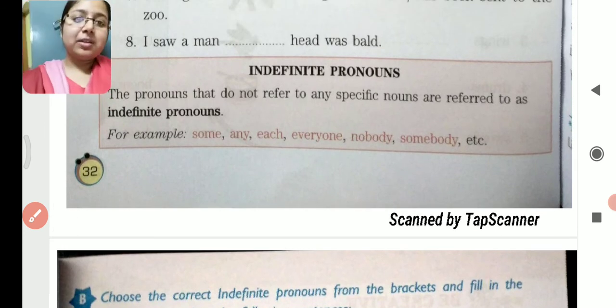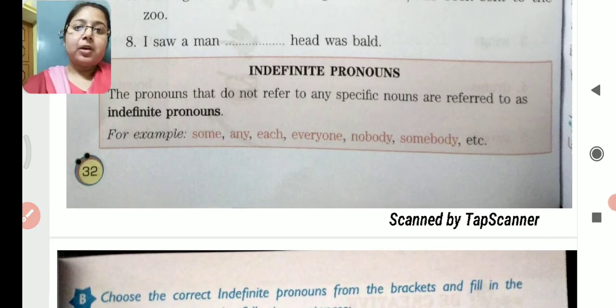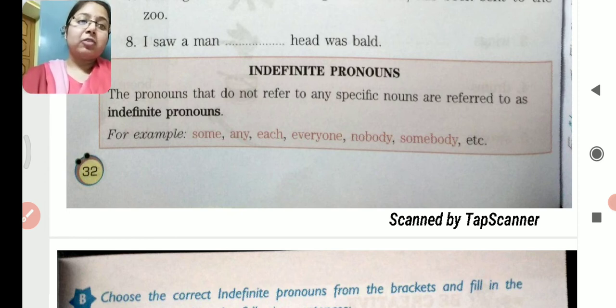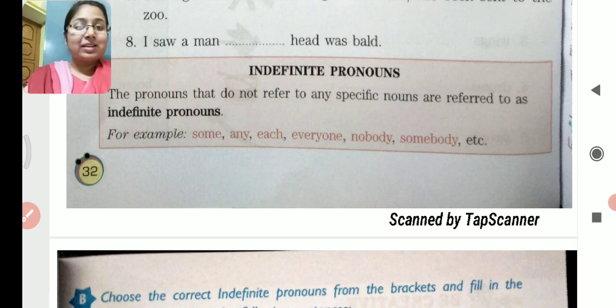The last question is indefinite pronouns. Now what are indefinite pronouns? The pronouns that do not refer to any specific noun are referred to as indefinite pronouns. If we are not talking about any specific or any particular noun, then such type of pronouns are called indefinite.